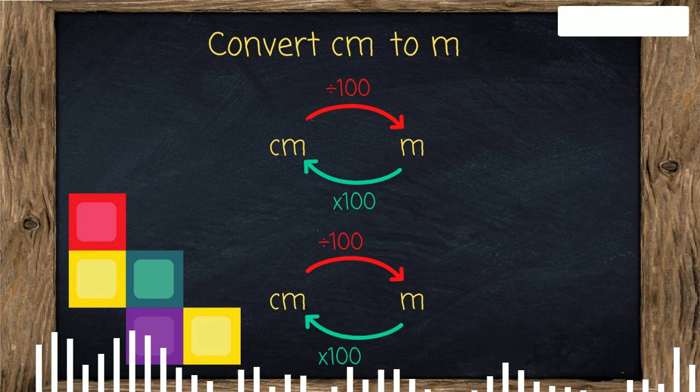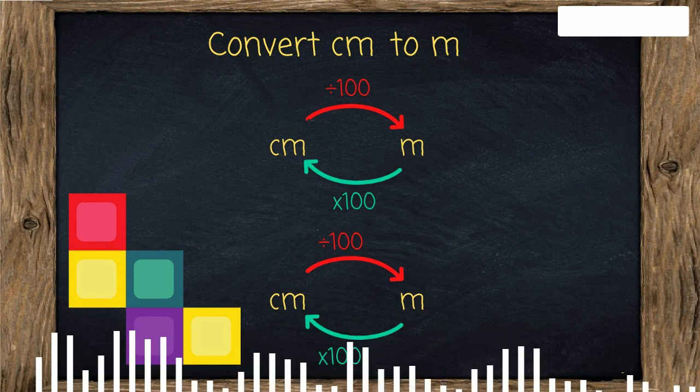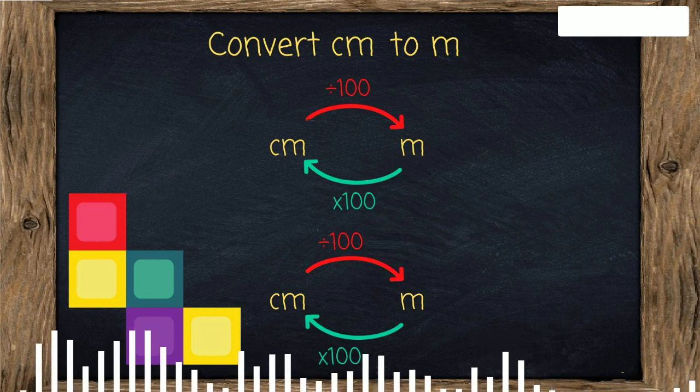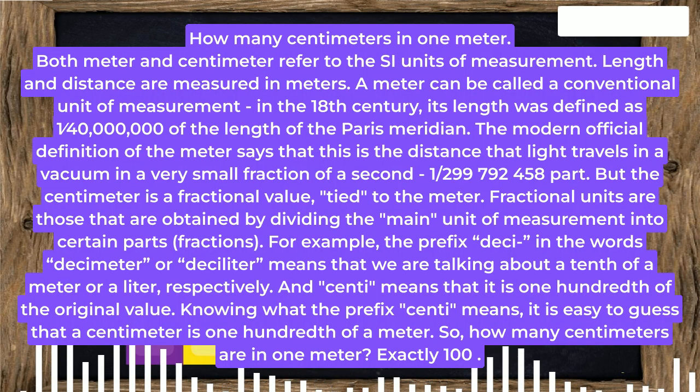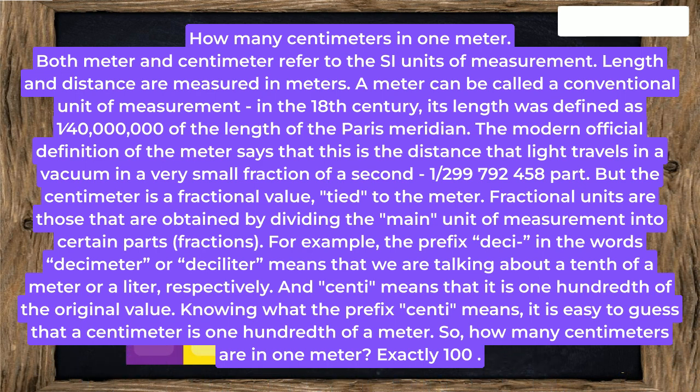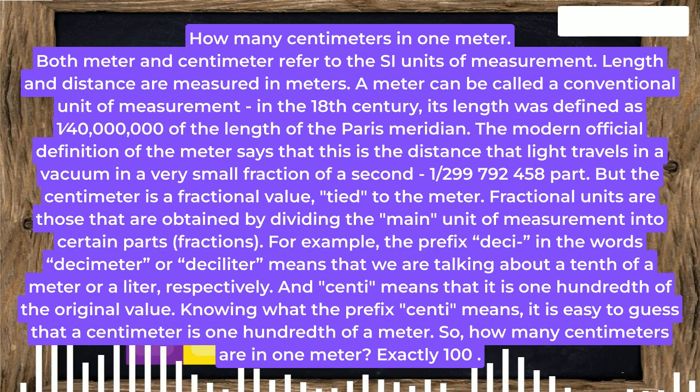It is very easy to learn how to convert meters to centimeters and do the reverse operation, bringing dimensions in centimeters to meters. The main thing is to remember how these values relate to each other. How many centimeters in 1 meter? Both meter and centimeter refer to the SI units of measurement. Length and distance are measured in meters.